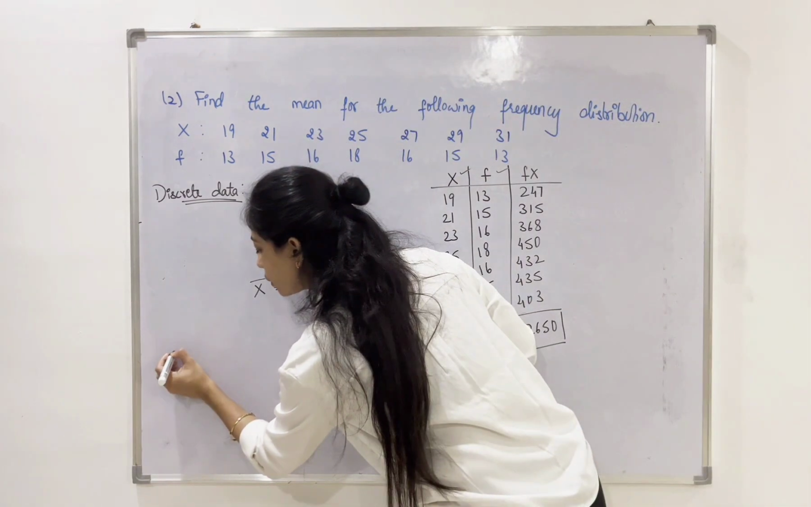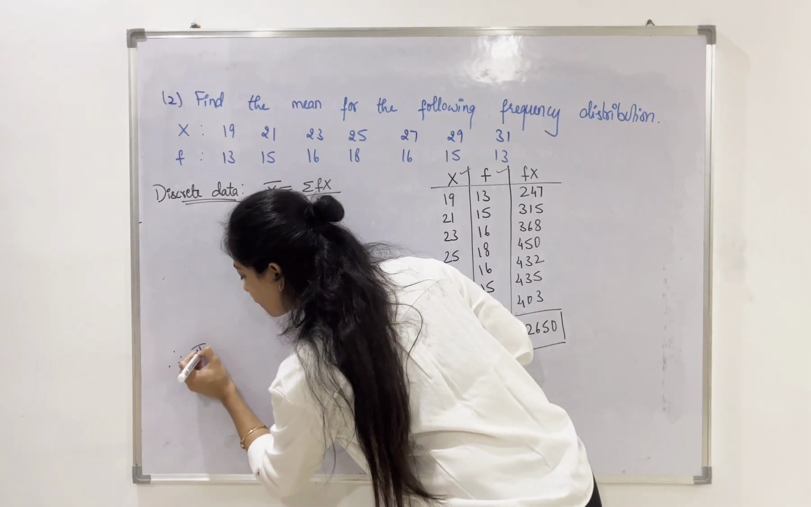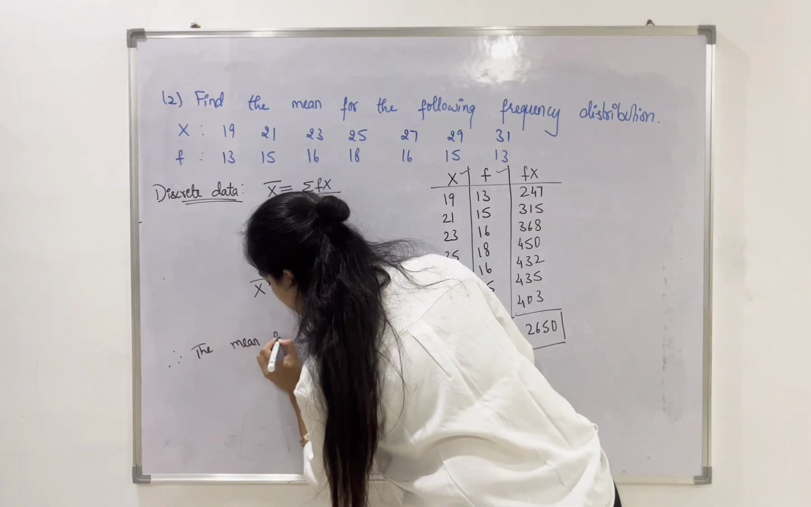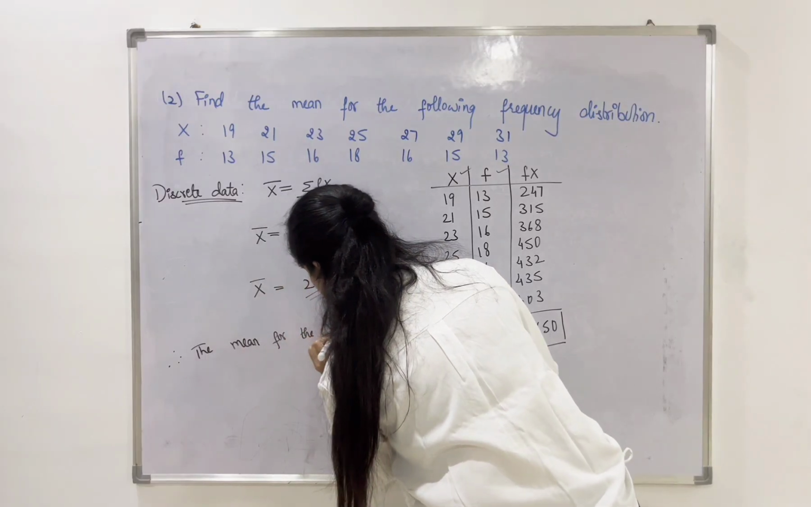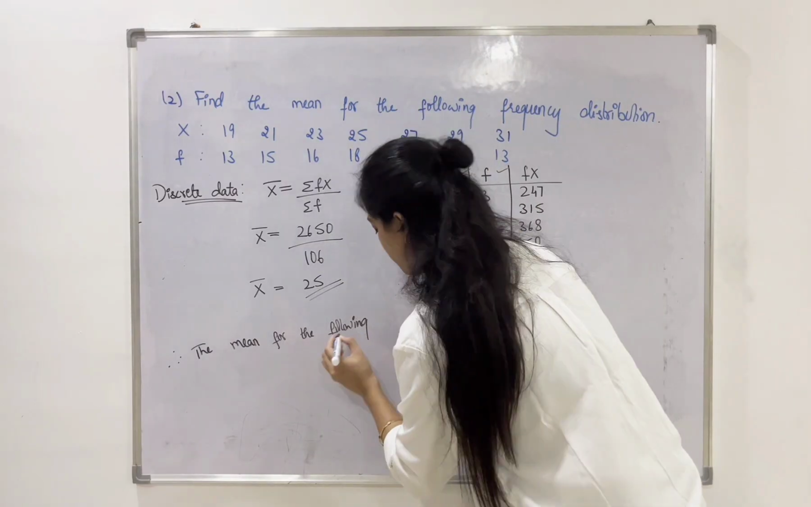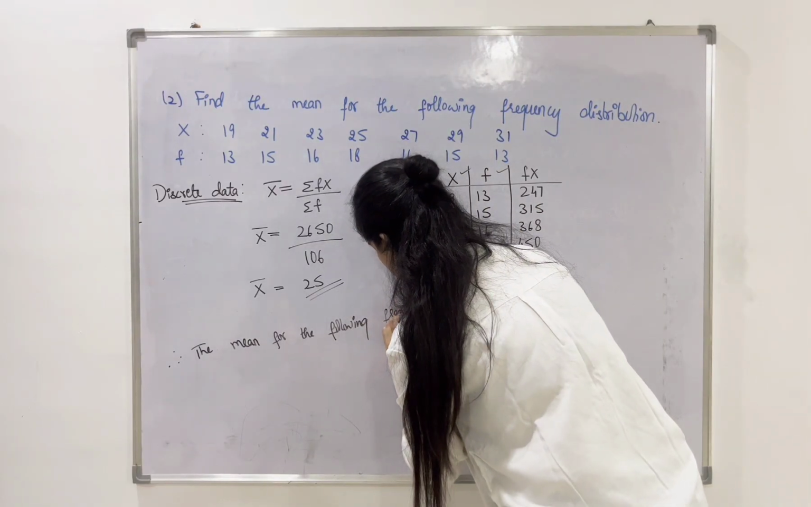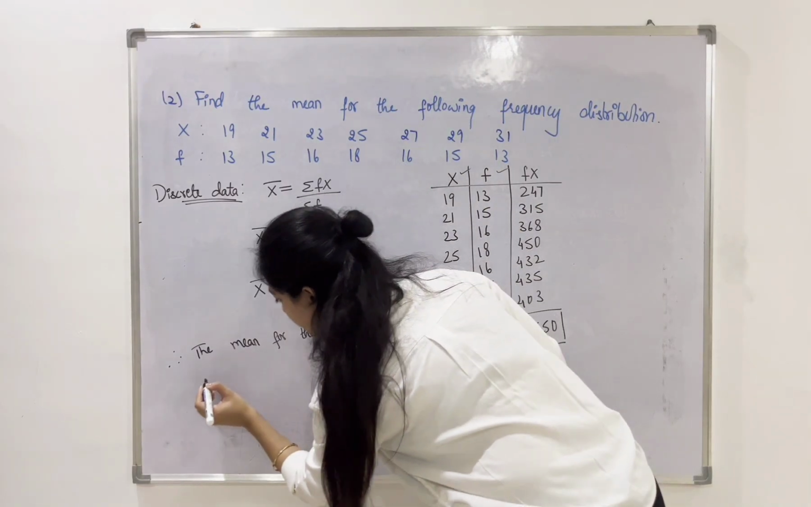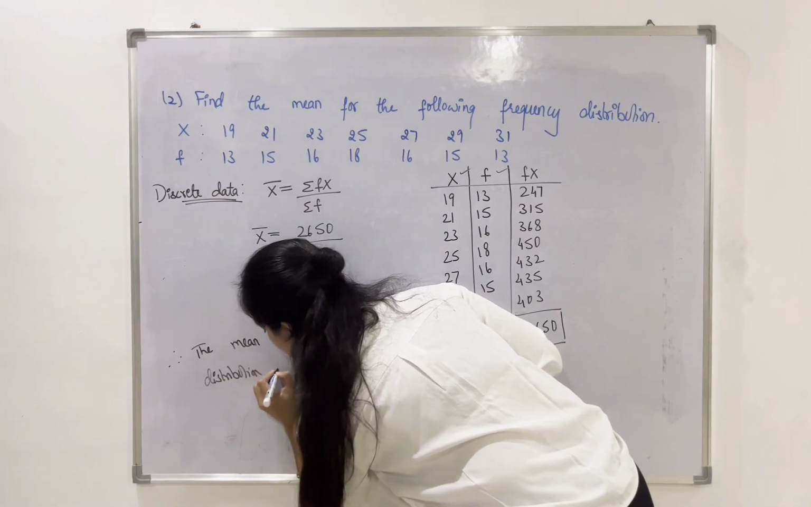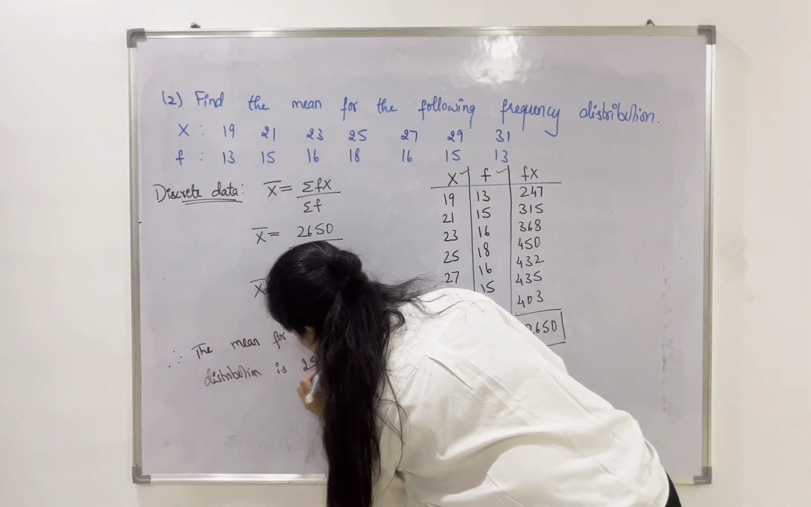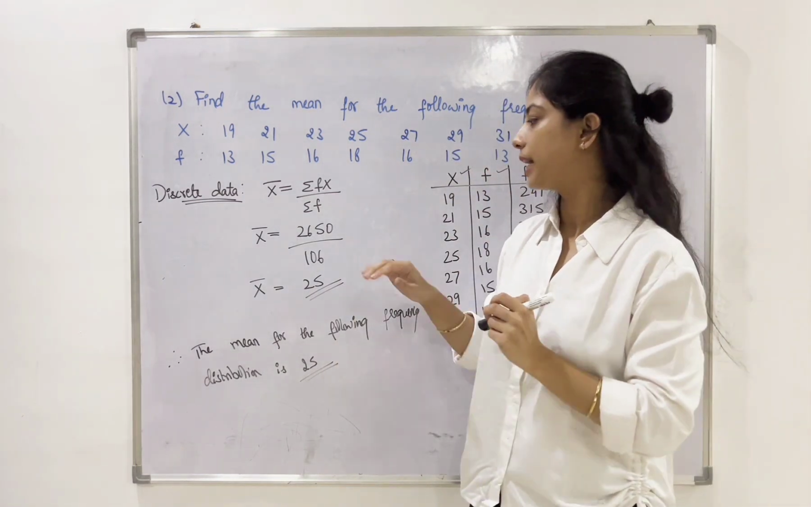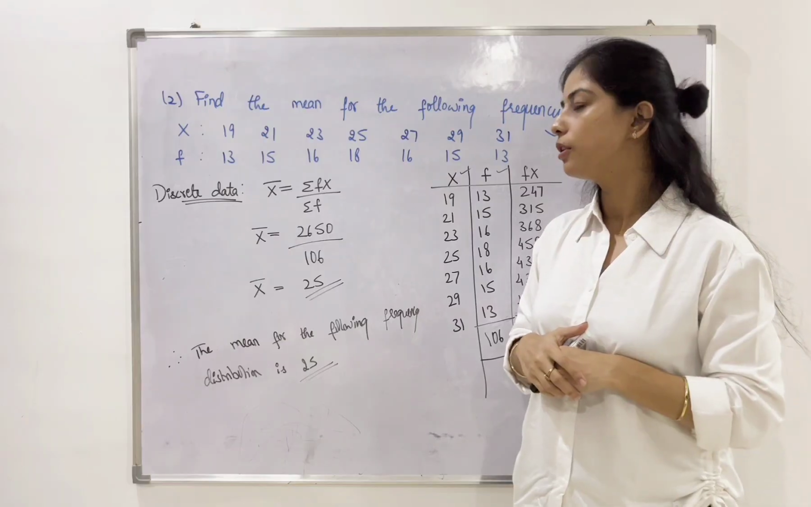So in the end, don't forget to give the conclusion. The mean for the following frequency distribution is 25. So this is how we get the answer for discrete data.